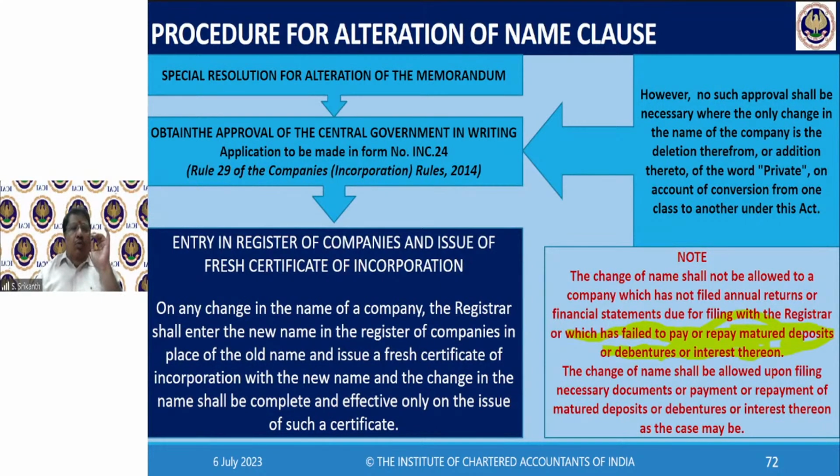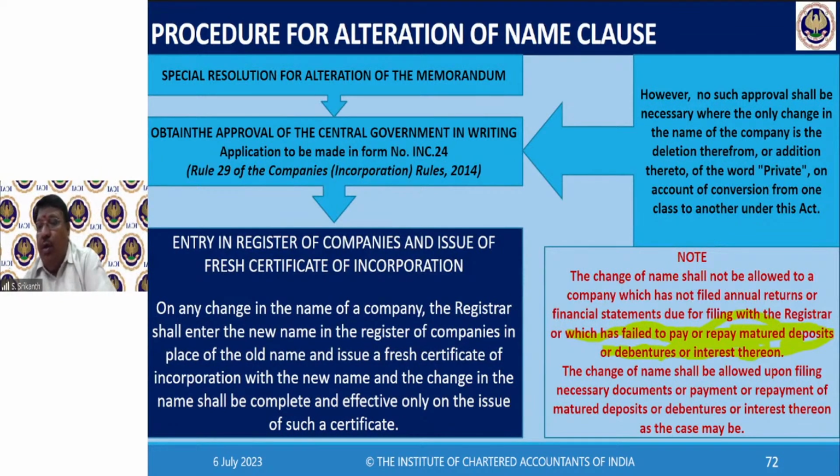Okay. Now, once the name of a company is changed, on any change in the name of a company, the registrar shall enter the new name in the register of companies in place of the old name and issue a fresh certificate of incorporation with the new name, and the change in the name shall be complete and effective only on the issue of such a certificate. So usually the approval will be there along with the fresh incorporation certificate. Now, all this is there for changing the name.